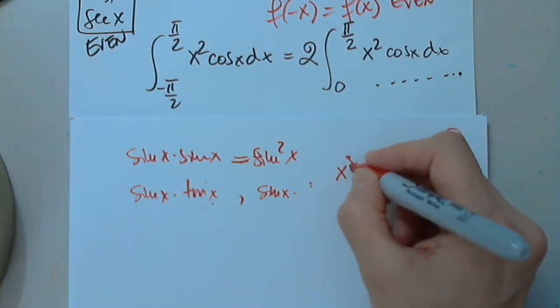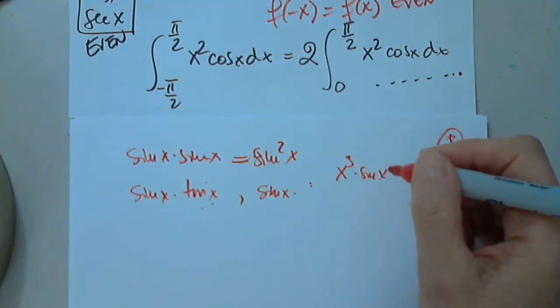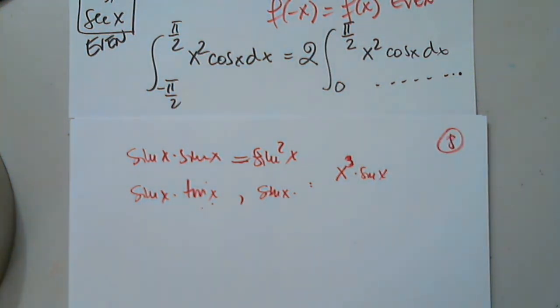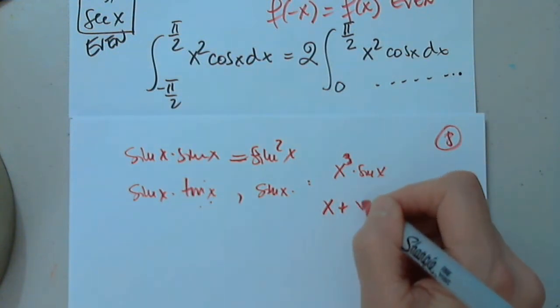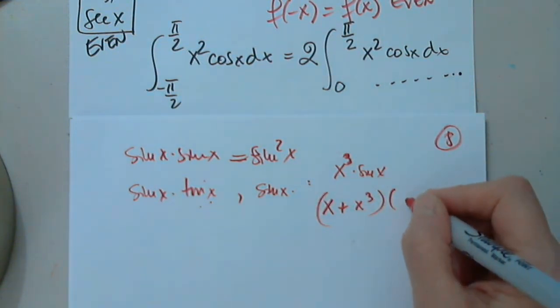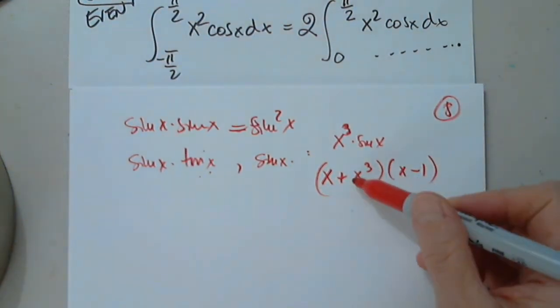What about x cubed times sine x? Yeah, I guess you'll get an even. Yeah, I'm afraid to give a recipe for sure. Whatever I tried, but that's not a proof. That cannot constitute a proof. From what I thought of multiplying odd by odd, I guess it will work. But here, if I have x plus x cubed times x minus 1, let's see what this does.